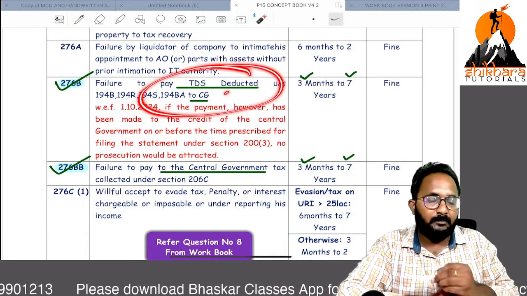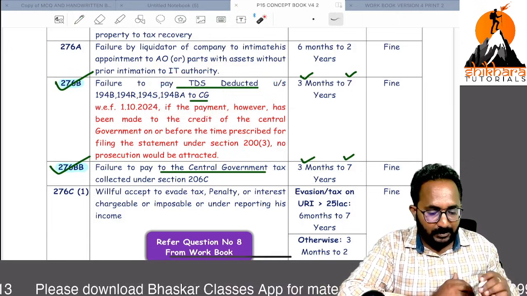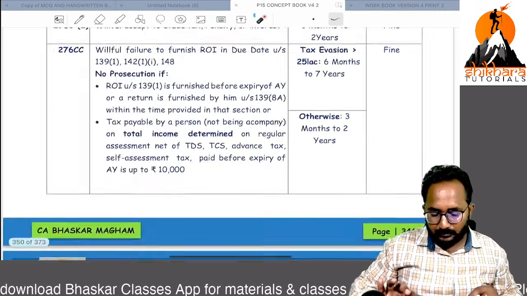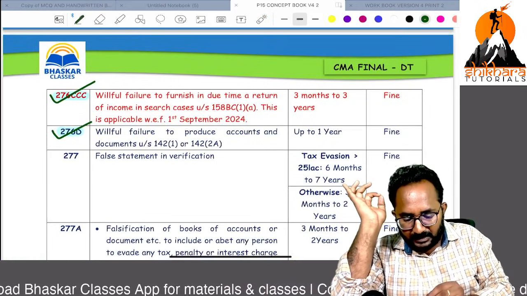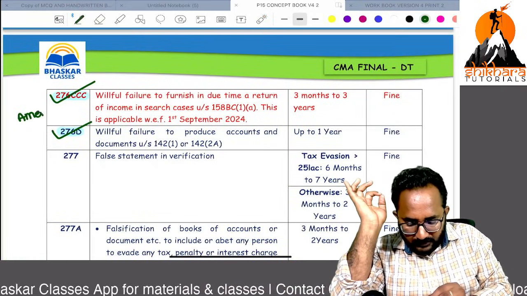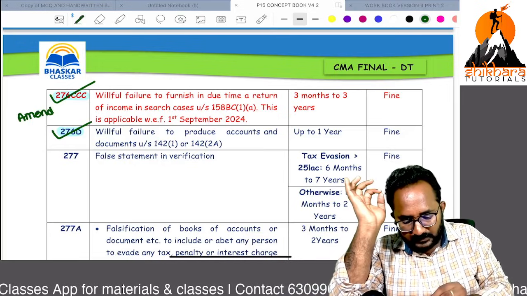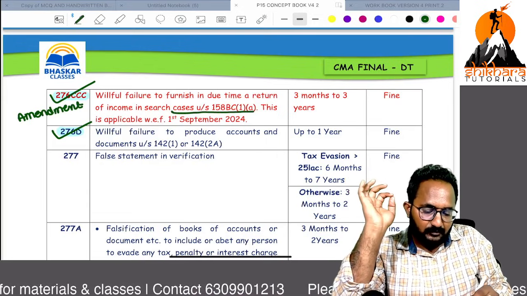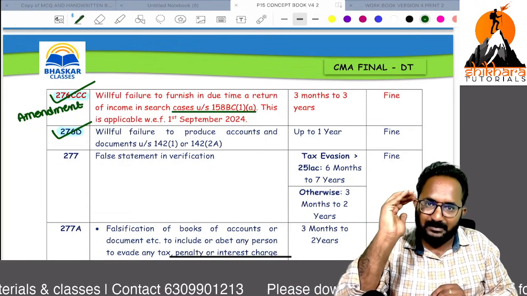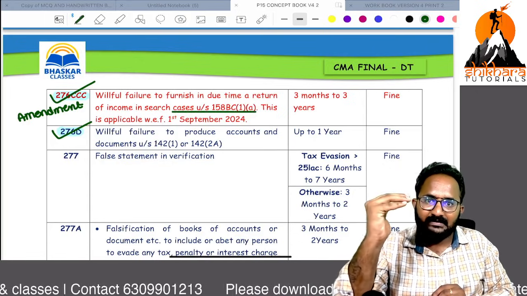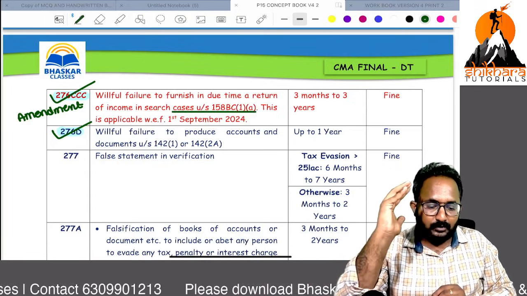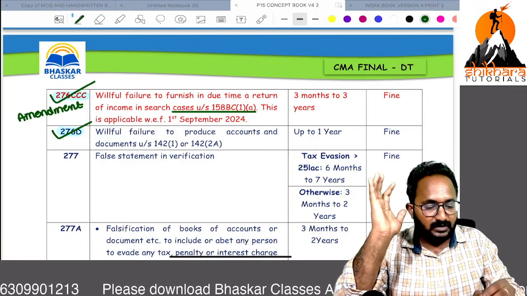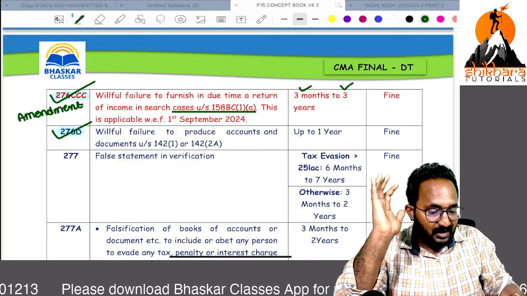TDS deducted but not paid. TCS collected but not paid. The same imprisonment terms, minimum and maximum. Now, there is an important amendment. We have the block assessment concept, for which we have to file the return of income under section 158BC. They will ask for the return by the due date. If you have not filed the return, you have to face prosecution of 3 months to 3 years along with the fine.